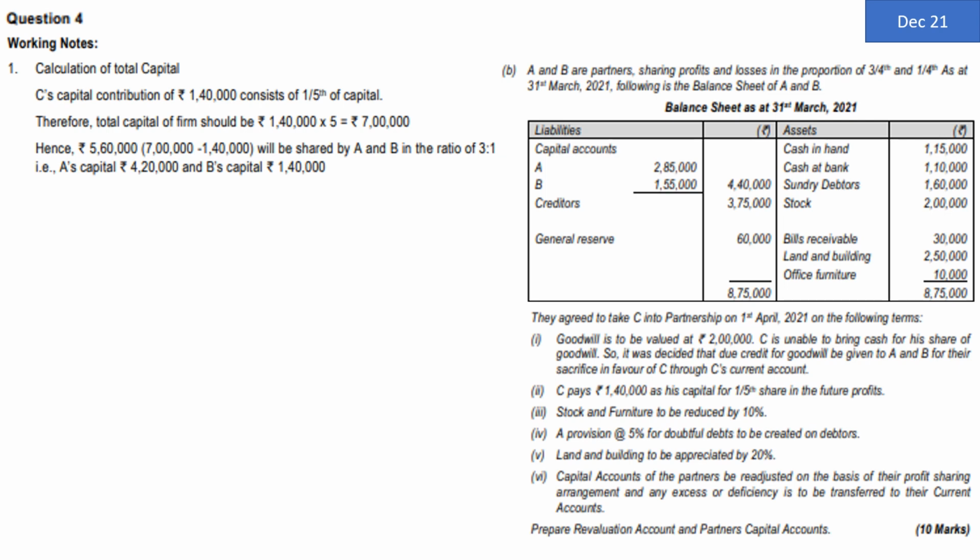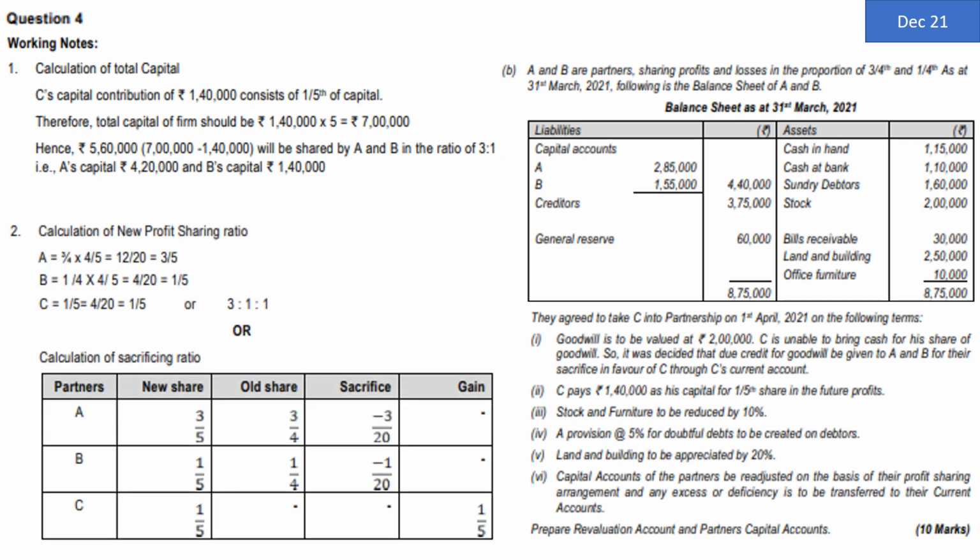Since C's share and B's share are the same, it is obvious that B's capital would also be 1,40,000. Expected closing balance of B's capital 1,40,000. And A's capital, since A's PSR is 3/5, will have to be 3 times the capital of Mr. B or Mr. C. So 1,40,000 into 3 comes to 4,20,000. So we now know the closing expected capital of all 3 partners. Mr. A will be 4,20,000, 3 times C. Mr. B will be 1 time of C, that is 1,40,000, and Mr. C is given by the problem as 1,40,000.